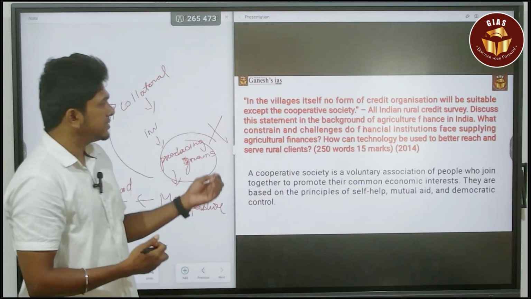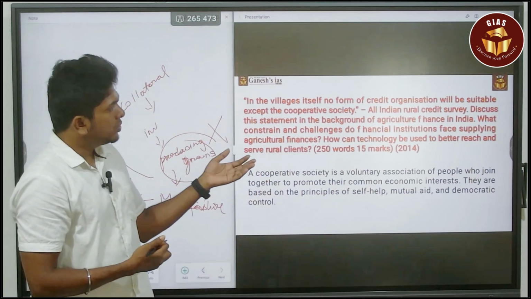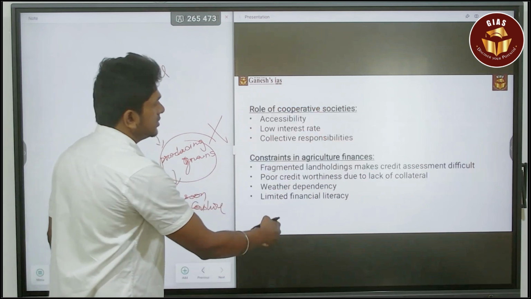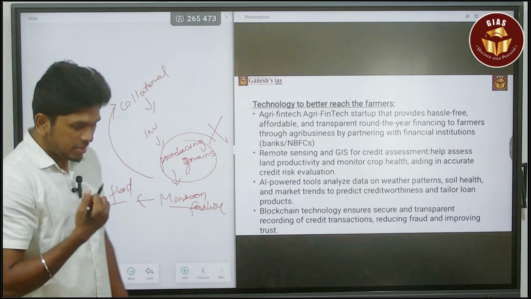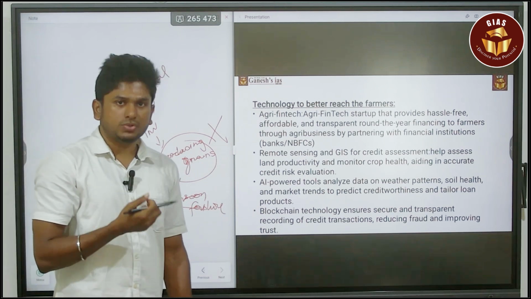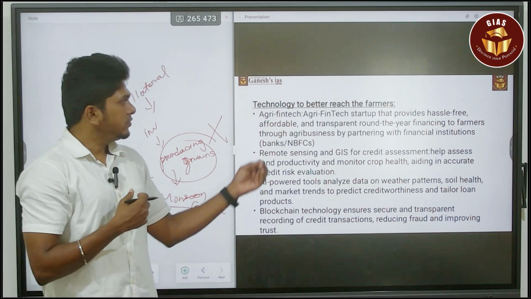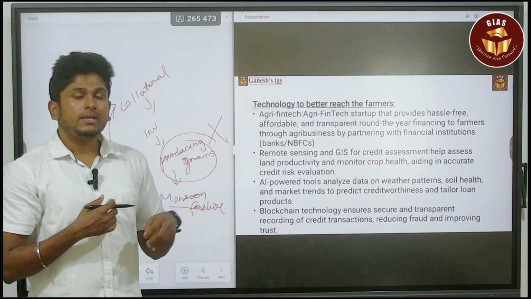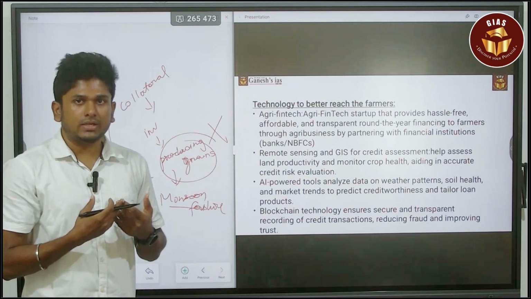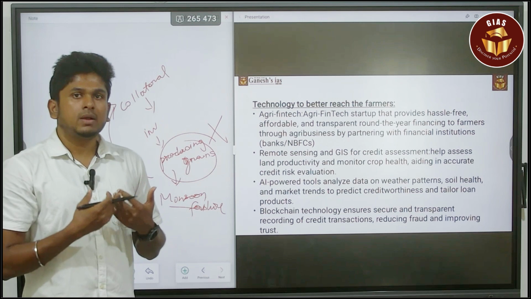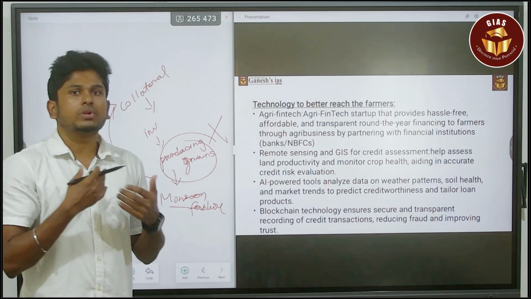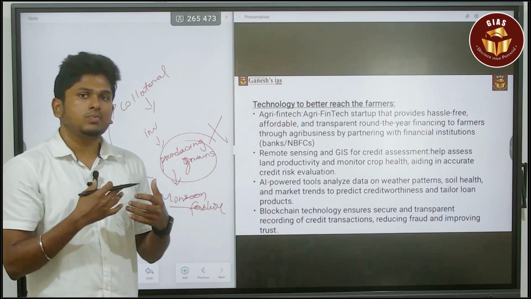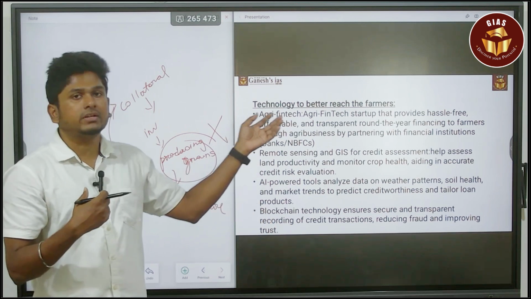So these are the challenges or the constraints. Next, how can technology be used to better reach and serve rural clients? This is the more important one. First, the agri fintech, which is a private institution. They will provide hassle-free, affordable, transparent loans based on assessing land quality, soil health, and other factors, and also weather forecasting events. They will provide the loan to the farmer. So it is a win-win situation for both the farmer and the provider of the loan.